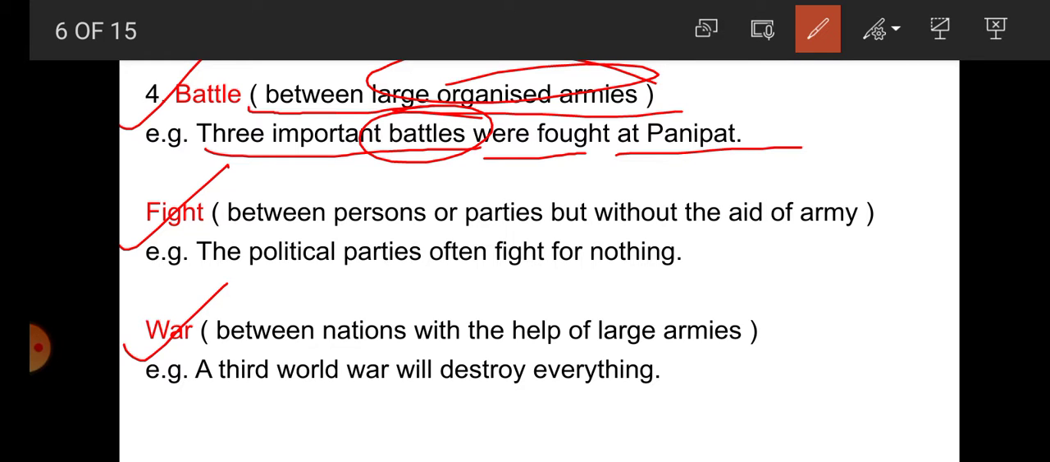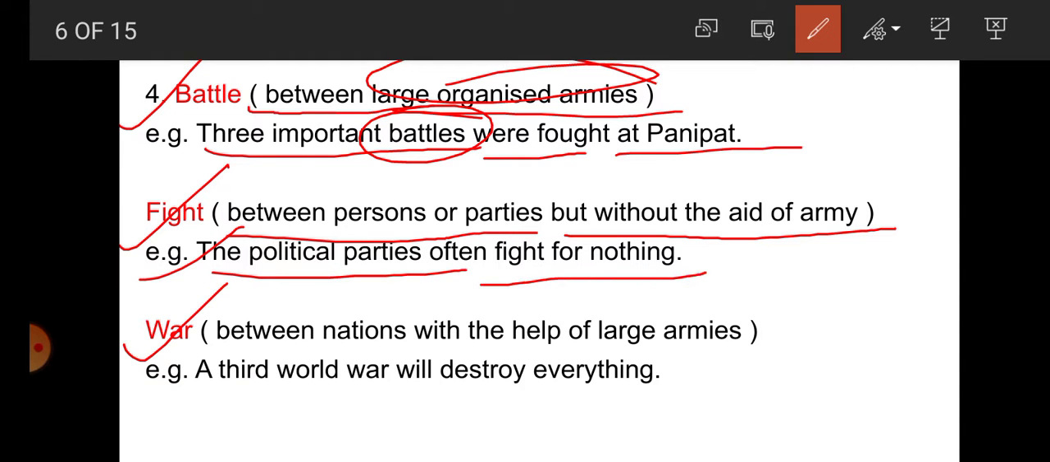Number two, students, fight. Fight means between persons or parties, but without the aid of an army. For example, the political parties often fight for nothing. Here fight is used because there is no use of an army. Now number three, students, war. What is the meaning of war here? War is used between nations with the help of large armies.